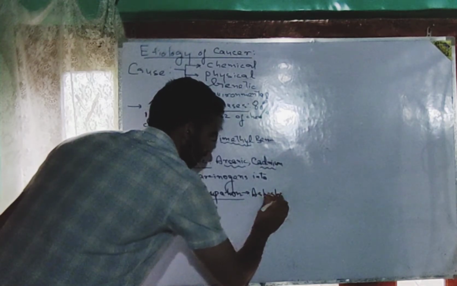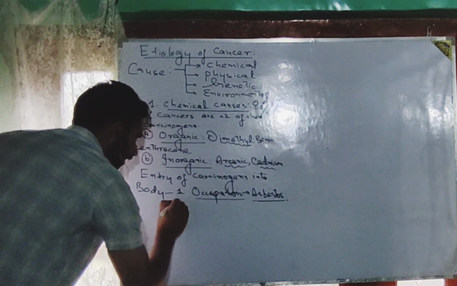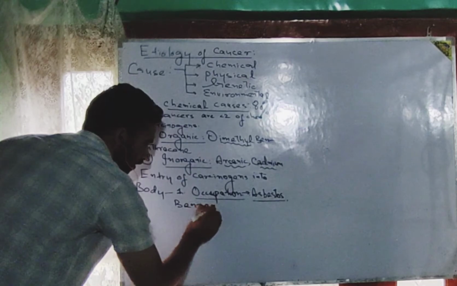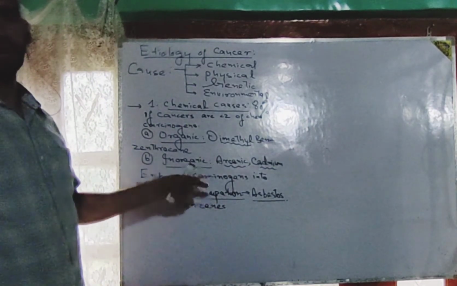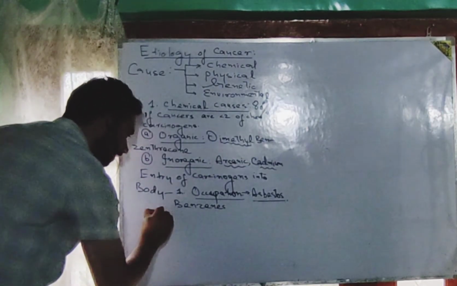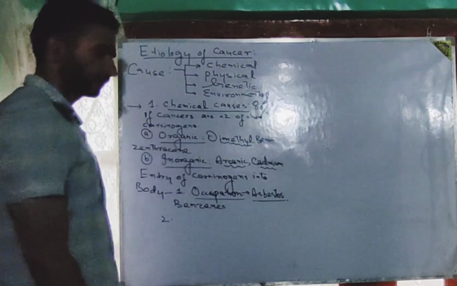Like asbestos, this chemical carcinogen is there. Like benzenes, these are a few examples. Similarly, the entry can take place via diet.